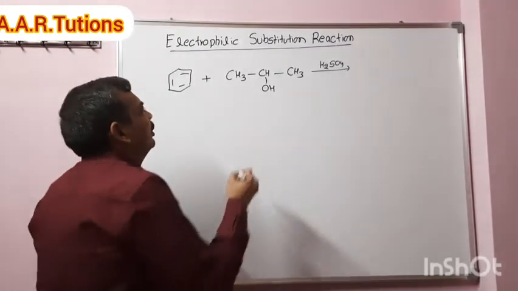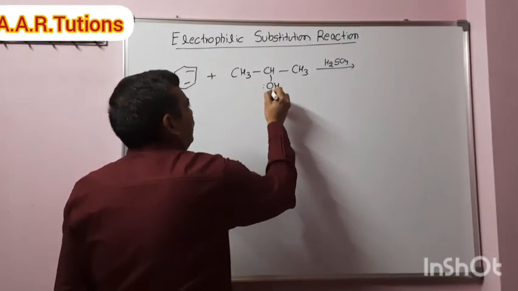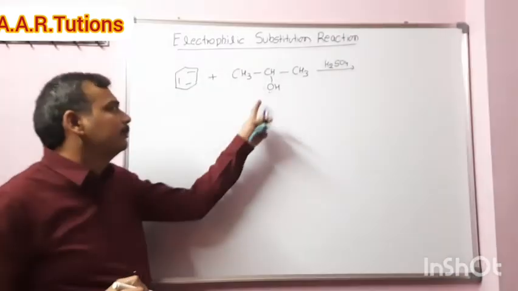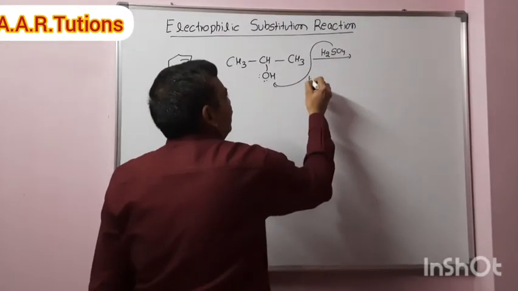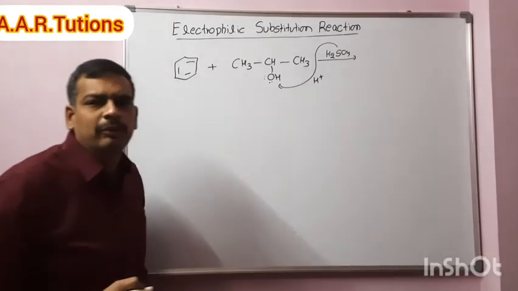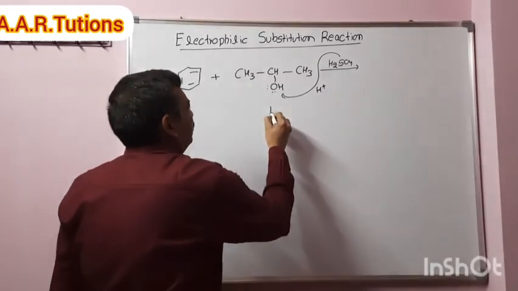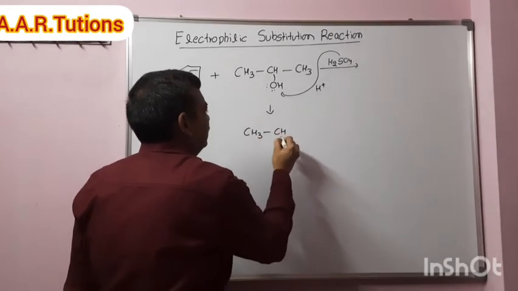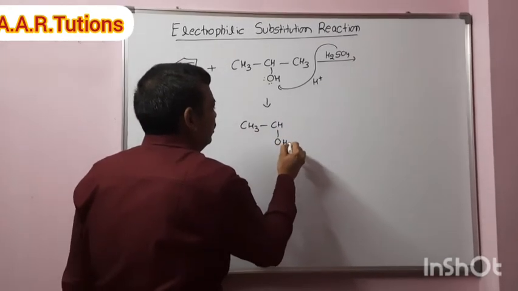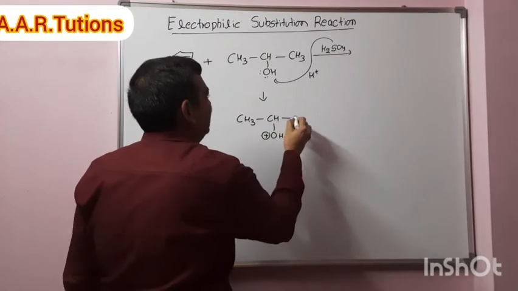Coming to the example, what is happening here? There are two lone pairs of electrons on oxygen. Sulfuric acid, a strong acid, will give a proton. So you will get a compound like this, CH3, CH, OH2 plus, CH3.